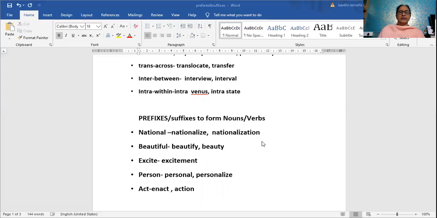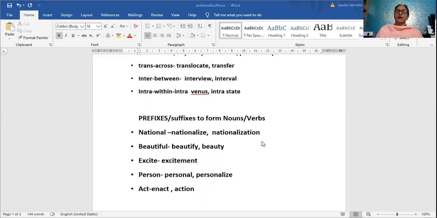Yes or no? Nation, national. From national, you have to form either a verb or a noun. So nationalize. I am forming both of them here. You can see the example: national, nationalize. National is an adjective. I can make a verb and a noun for that also.